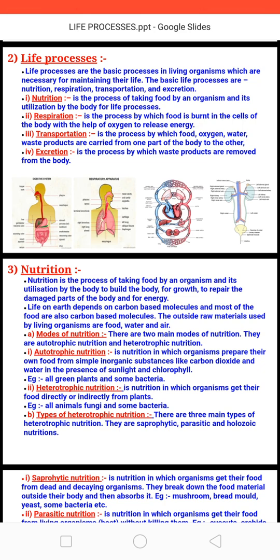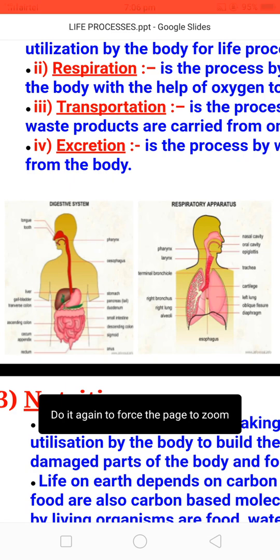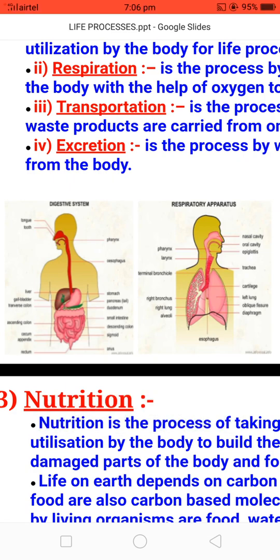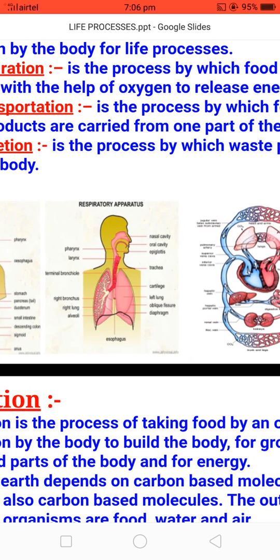The pictures shown related to these life processes are, first one, nutrition. In this topic we will study the digestive system, how organisms break down their food to get energy. Second one, respiratory system. Different respiratory organs are present in different organisms to perform respiration, so that oxygen is used to break down food to release energy in the body.